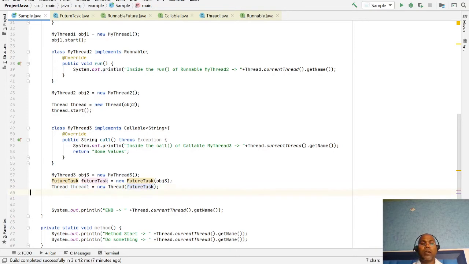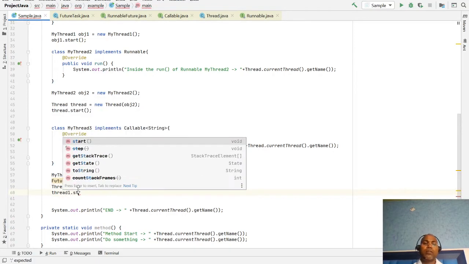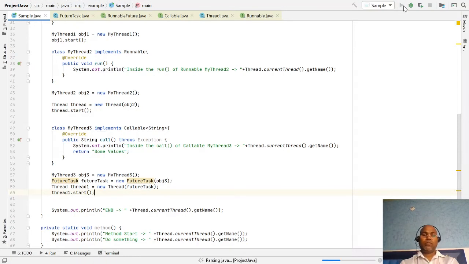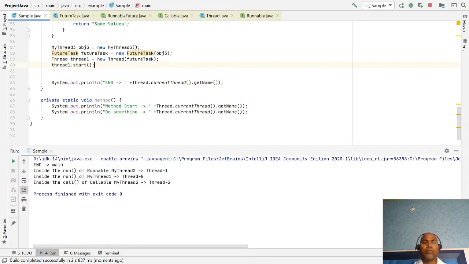Now this thread has the start option. If you run it, notice that this Callable is run by a different thread, and this is the main.